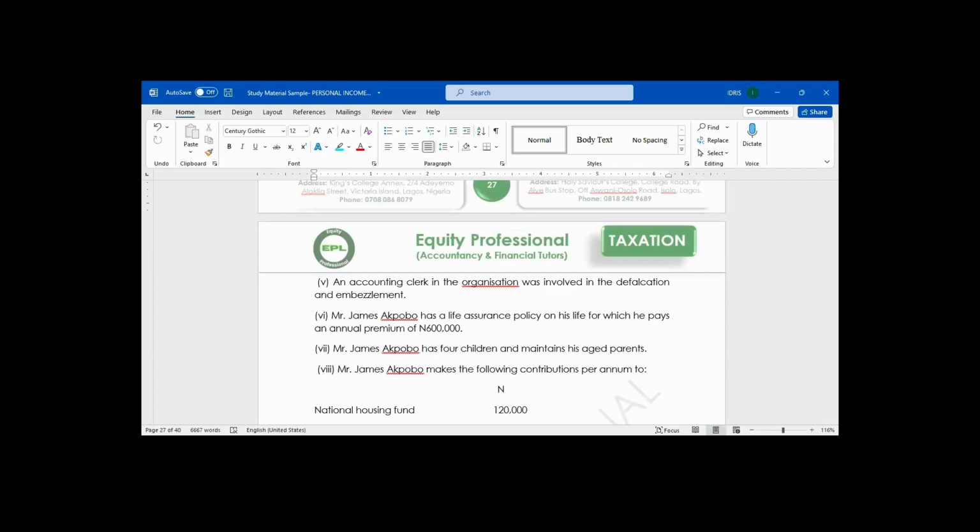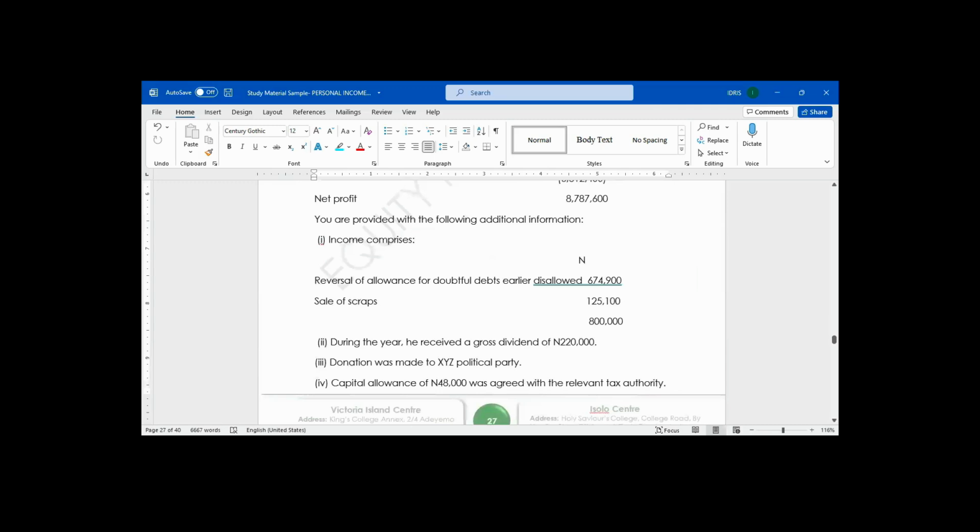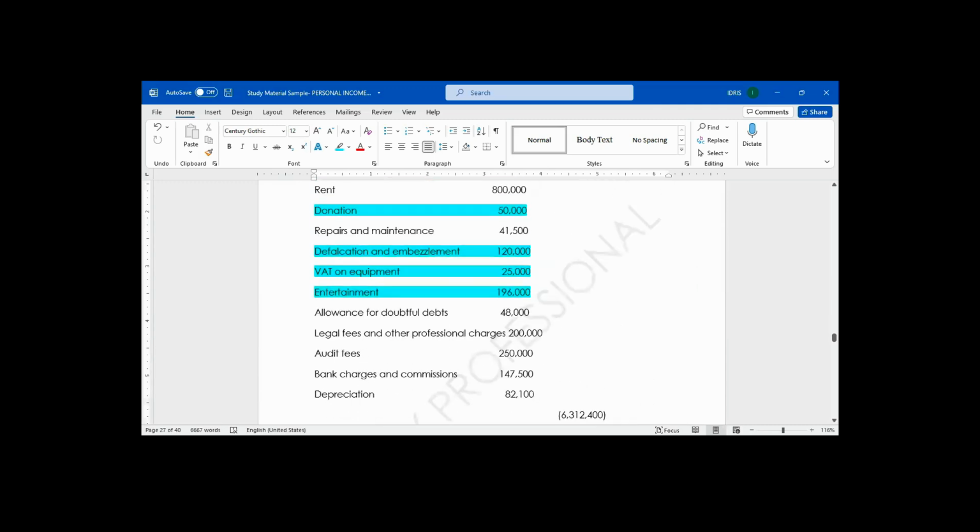Entertainment will be disallowed. After that, allowance for doubtful debt. Allowance for doubtful debt means provision for doubtful debt. Is it allowed or disallowed? Disallowed.